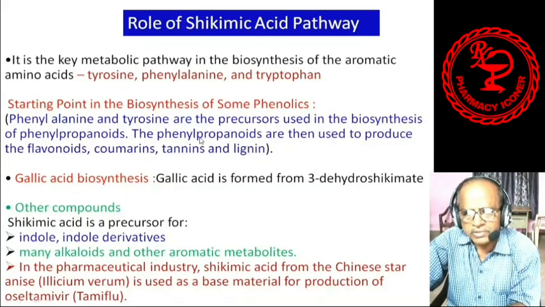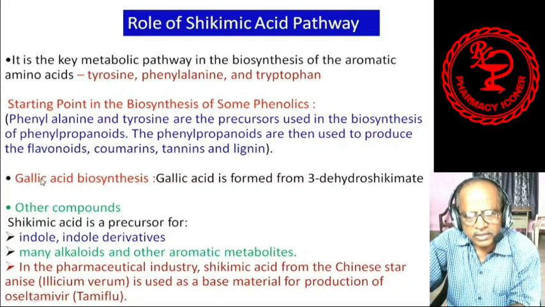Then these phenylpropanoids are used to produce flavonoids, coumarins, tannins and lignins. You see, step by step, phenylalanine and tyrosine are the precursors used in the biosynthesis of phenylpropanoids. Again, these phenylpropanoids are used to produce flavonoids, coumarins, tannins and lignins.